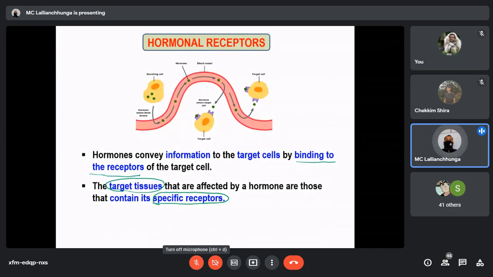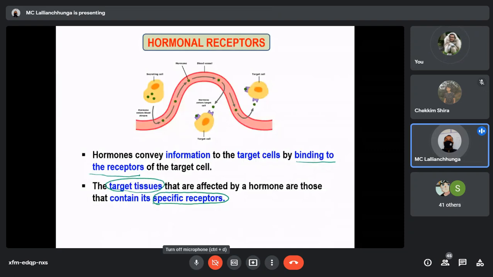Likewise, different hormones, as you know, have different, specific receptors. But some hormones, like growth hormone and thyroid hormones, we can say are generalized. They affect all the tissues of the body, which means they have receptors in all the tissues of the body. Is it clear or not? This is about specific receptors and target tissue.